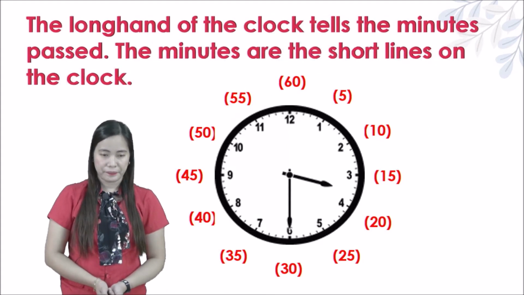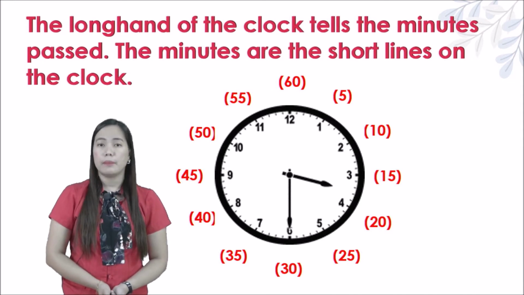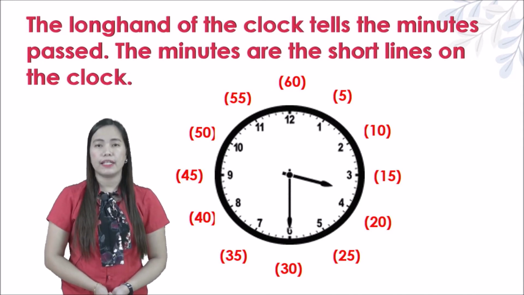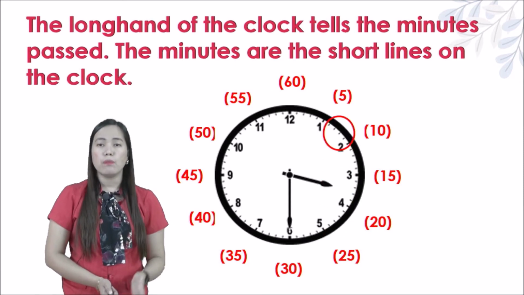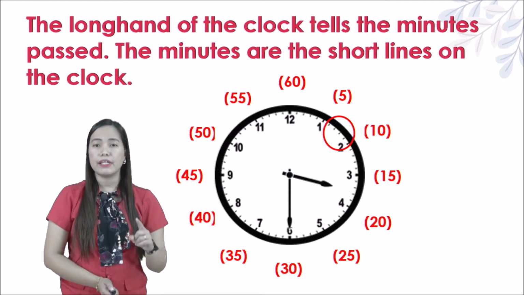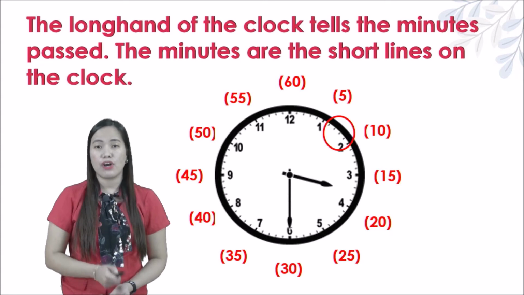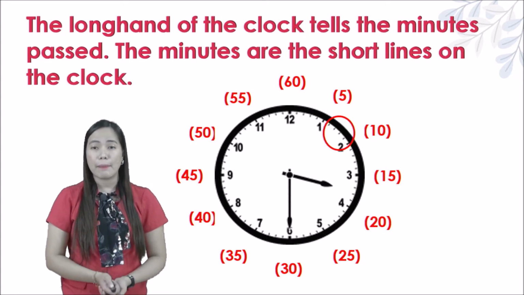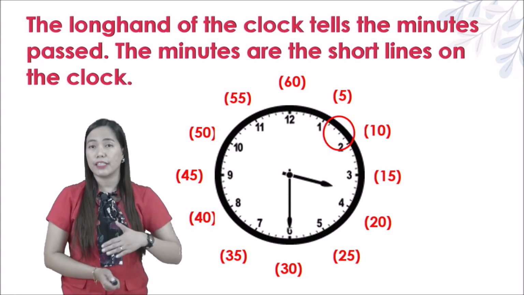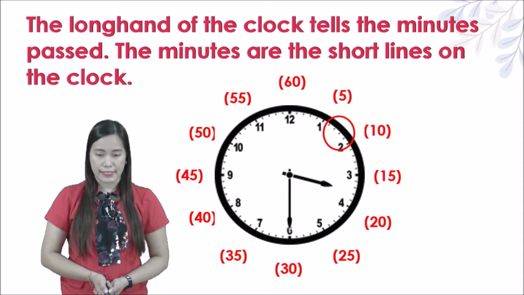Okay. Next, the long hand of the clock tells the minutes past. The minutes are the short lines on the clock, just like this one. Okay, can you see that line? From 1, then 1 is equivalent to 5, right? Then another line is 6, then 7, 8, 9, then 10 again for the 2. Okay, it's like that. And so on and so forth. After 10, 11, 12, 13, 14, then on the 3, it's 15 again. Okay, kids? That is how to read the minutes.